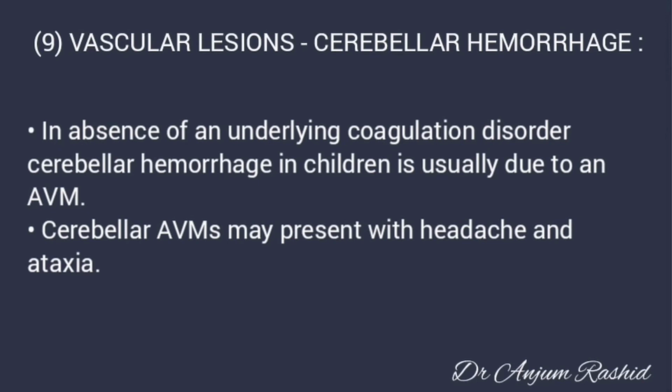Now, acute ataxia in children may be caused by vascular lesions leading to cerebellar hemorrhage. In the absence of an underlying coagulation disorder, cerebellar hemorrhage in children is usually due to an arteriovenous malformation. This cerebellar arteriovenous malformation may present with headache and ataxia.